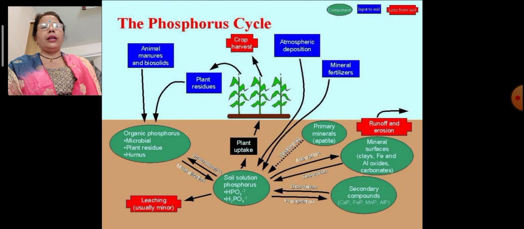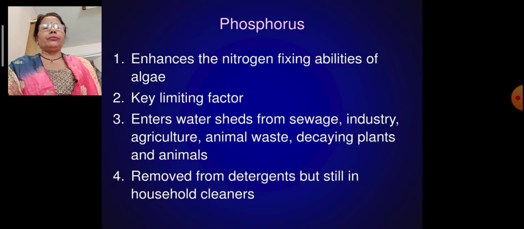Animal manures and biosolids decompose on the land, giving organic phosphorus, microbial and plant residue and humus, which goes to the soil and then again reaches the plant, which enhances the nitrogen fixing abilities of algae.